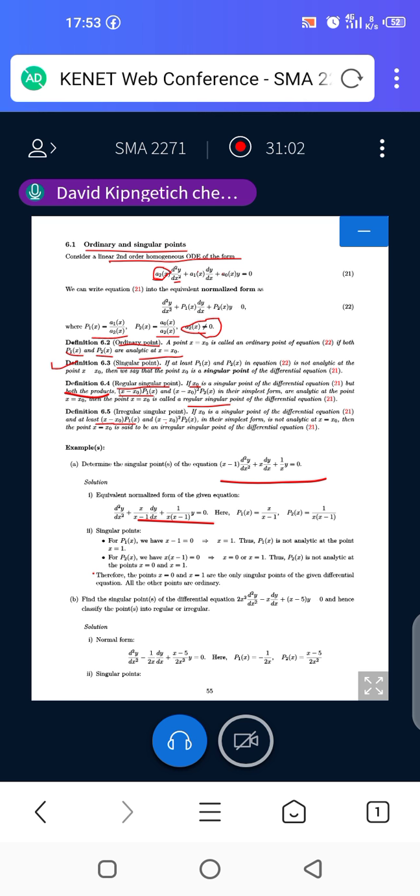So if you look at that equation, p1 of x is the first one, and p2 of x is that second one. So now we need to analyze p1 of x and then p2 of x, as you can see, for the singular points that we have there.